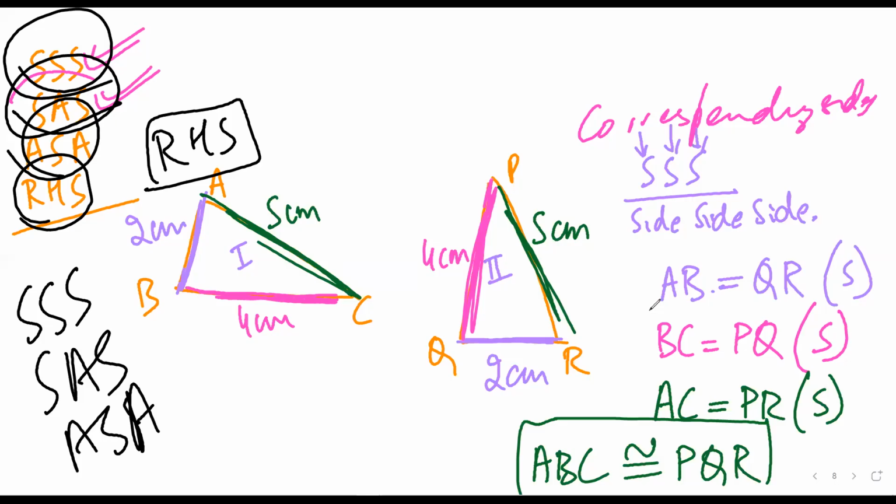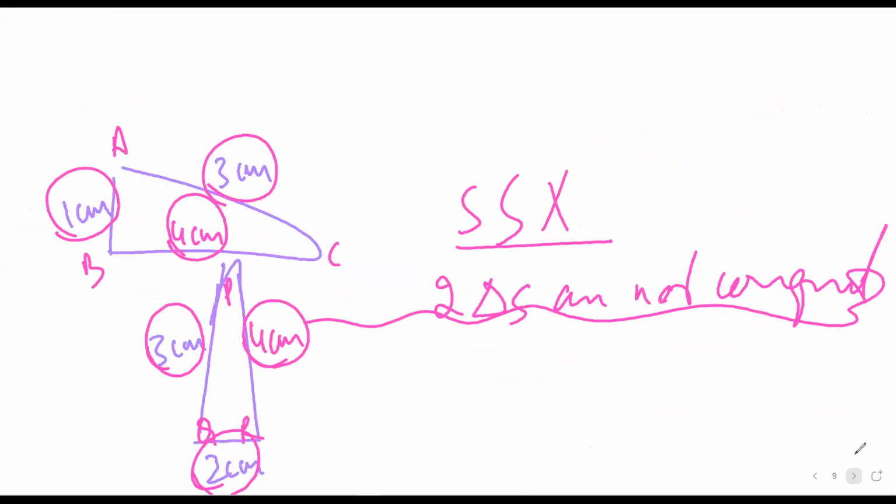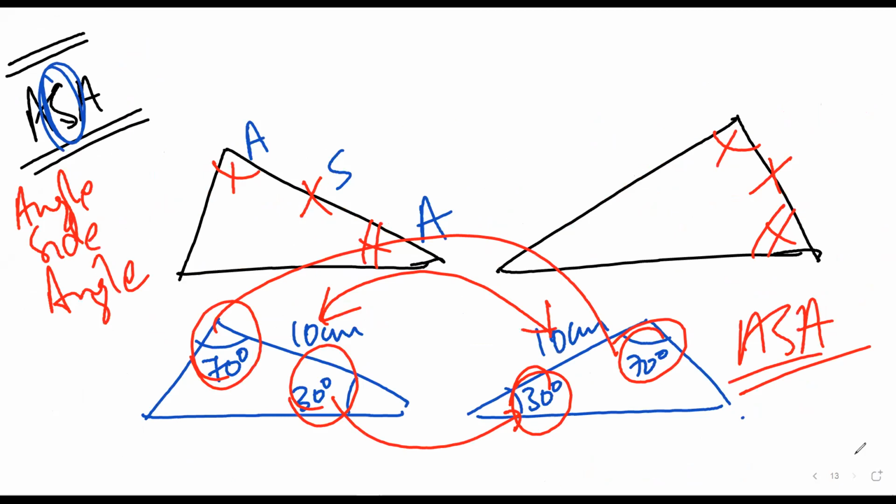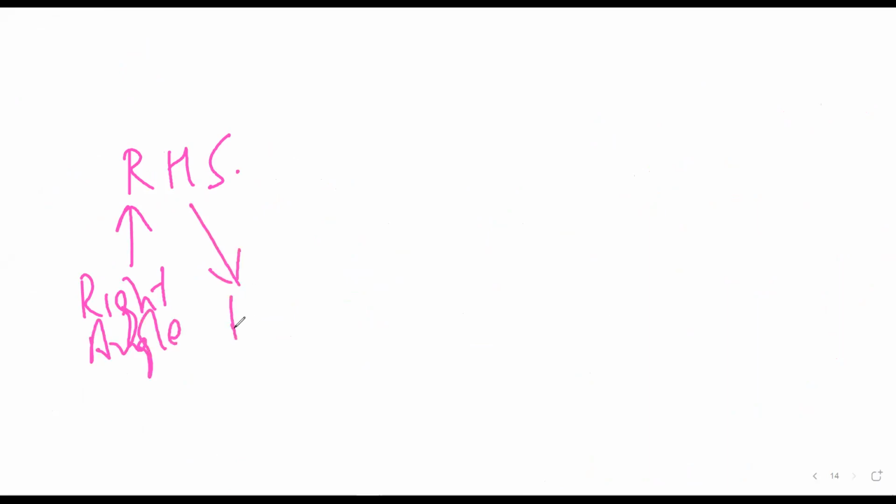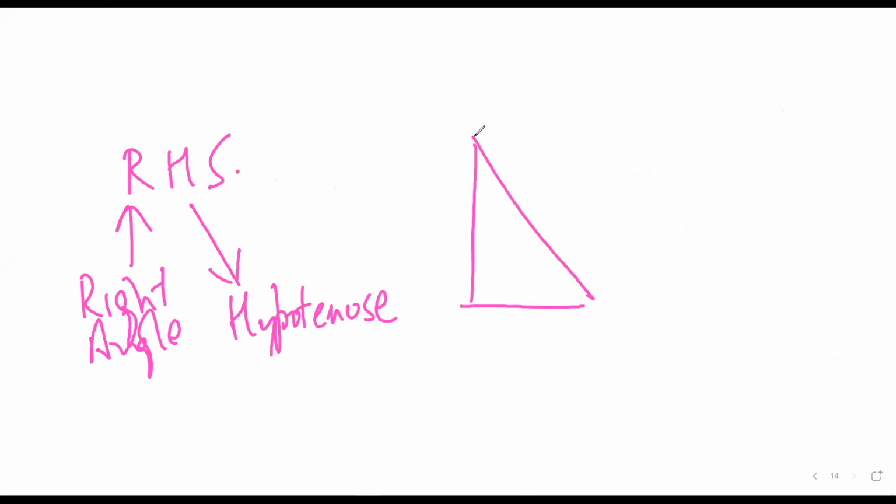So I'm explaining RHS. So what is RHS? RHS is the simplest, for a simple reason that R stands for right angle, and H stands for hypotenuse. It is the most simple for a simple reason that RHS is only applicable if you have two right triangles. Sarthak, have you understood? Yes, sir.